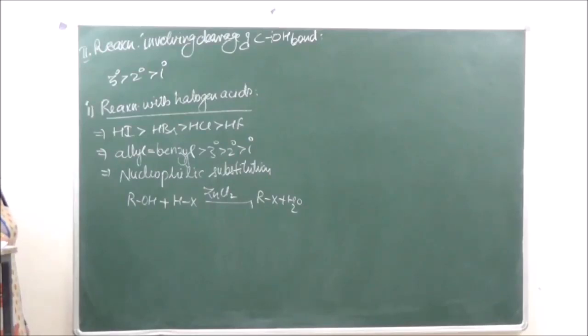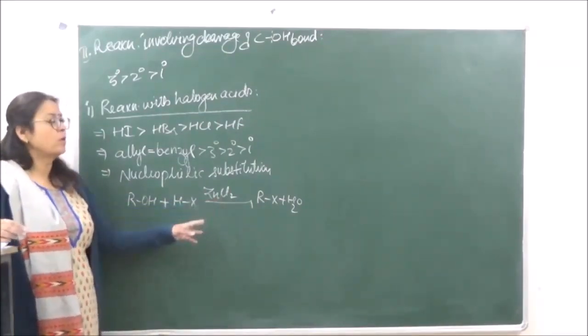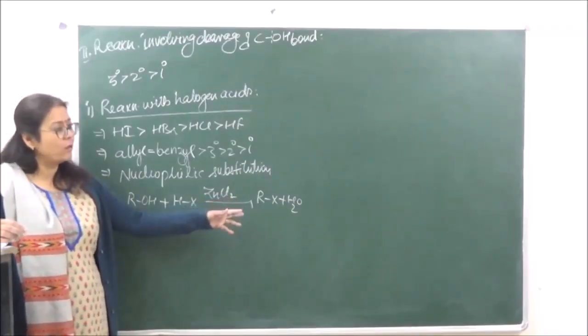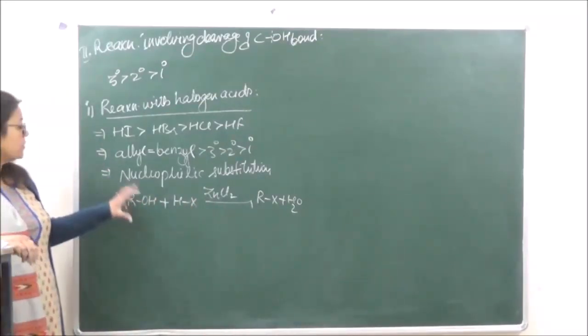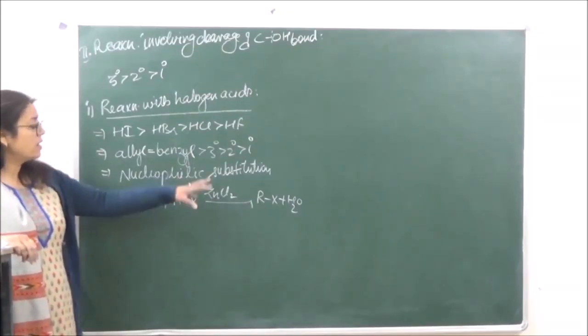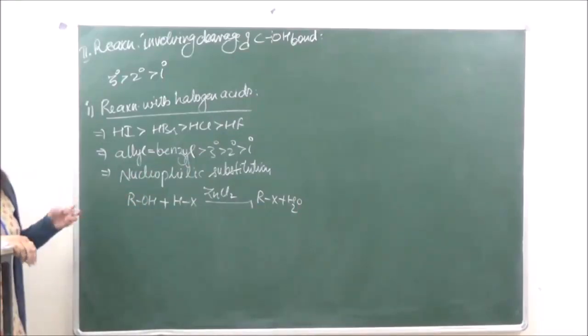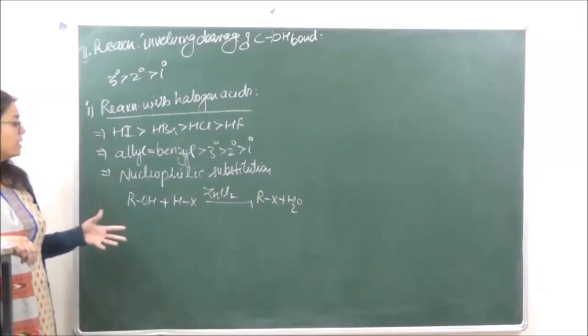Basically this is also a test for 1 degree, 2 degree and 3 degree alcohols, and the process where we use ZnCl2 as a catalyst is known as the Groves process for the preparation of haloalkanes, right? Now it is seen that as soon as we react the alcohol with HX, the alkyl halide which forms gives turbidity, or appears turbid or cloudy, right? So that is the test for alcohols.